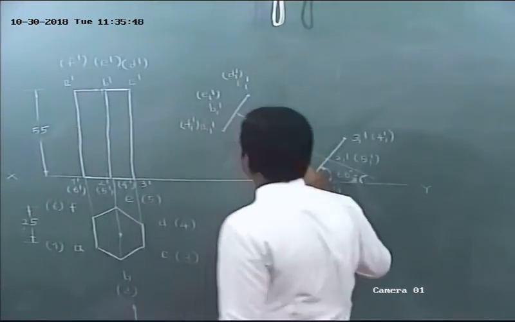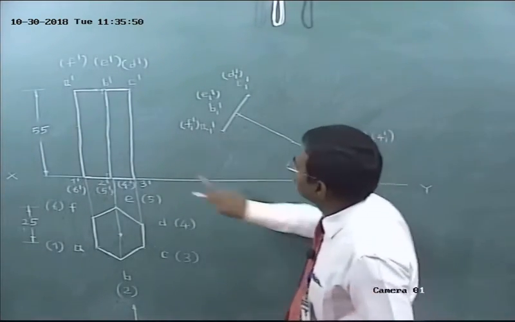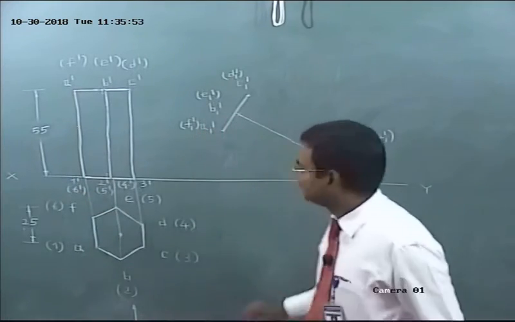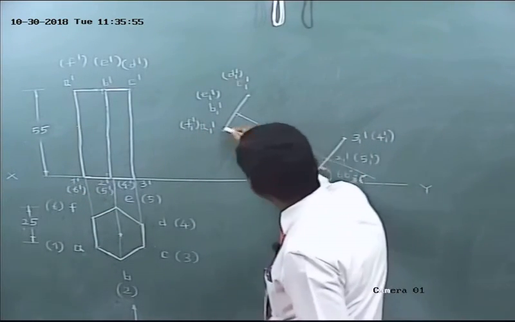Okay. Then A1 is visible. Am I right? A1 dash, 1 1 dash. A dash 1, 1 dash. Join these two corners.